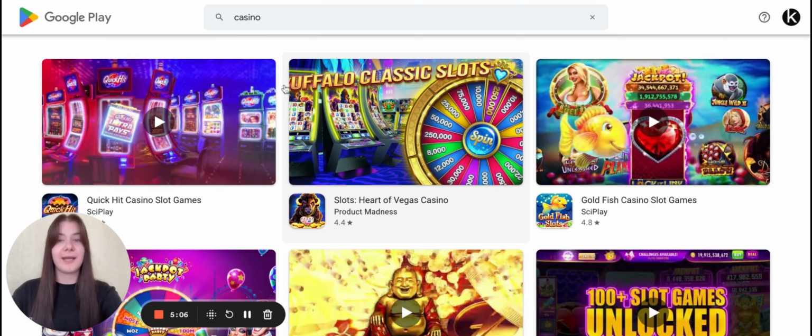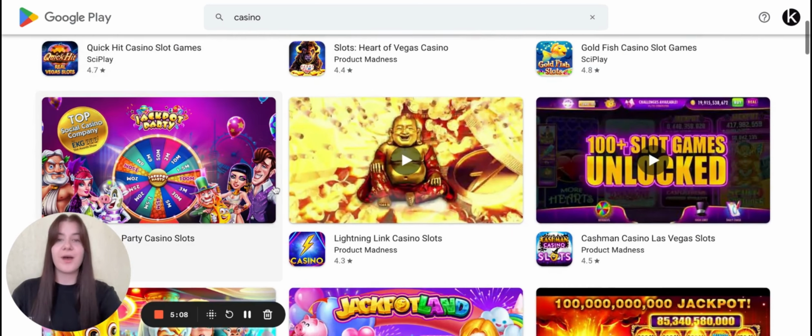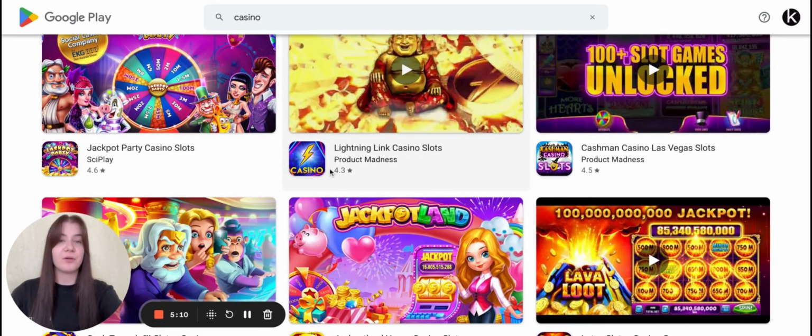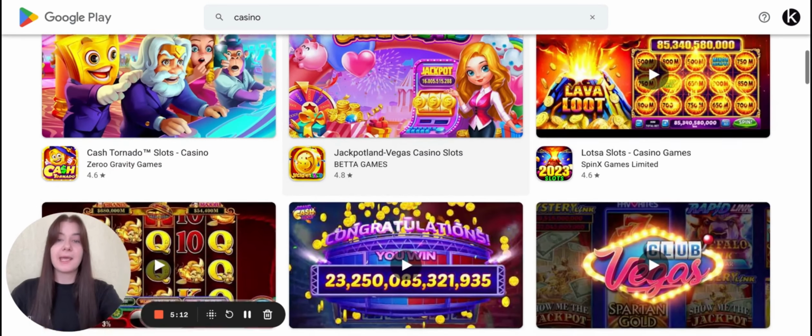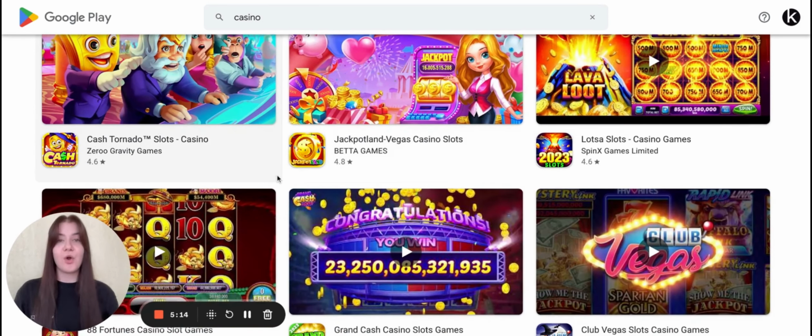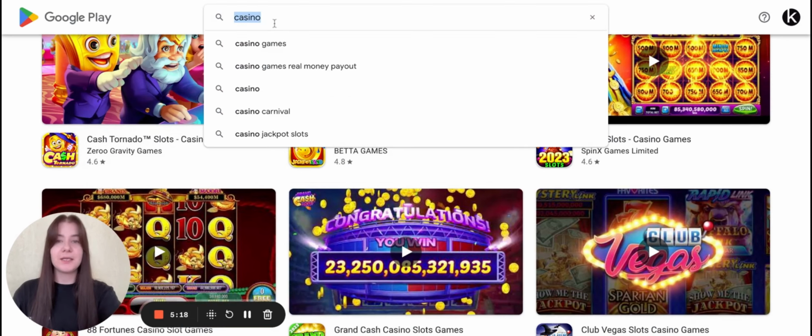So actually, organic traffic is important for any application, even from the Casino category, because organic users know what they would like to download. So when they type Casino in the search, they know that they would like to download a Casino app and no other one.